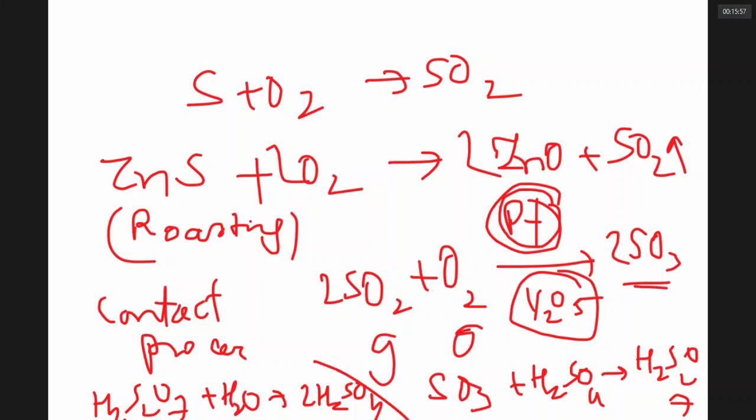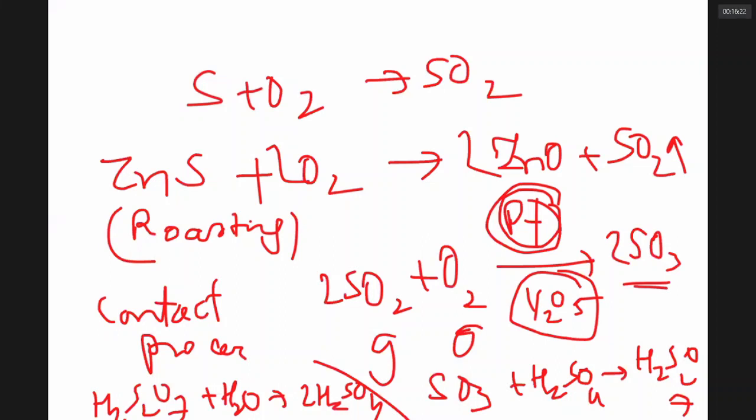Sulfuric acid is a viscous liquid. Sulfuric acid is a powerful oxidizing agent. Sulfuric acid is a powerful water remover, a dehydrating agent. This sulfuric acid is very important. The wealth of a country is decided by how much sulfuric acid it consumes. The sulfuric acid can be made from SO2 in the contact process.